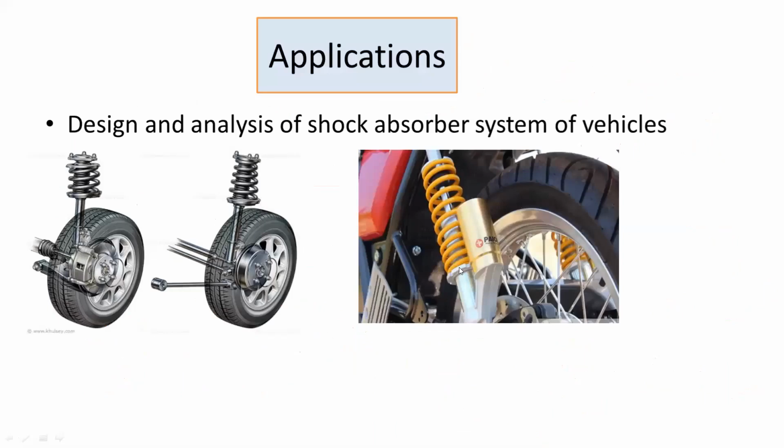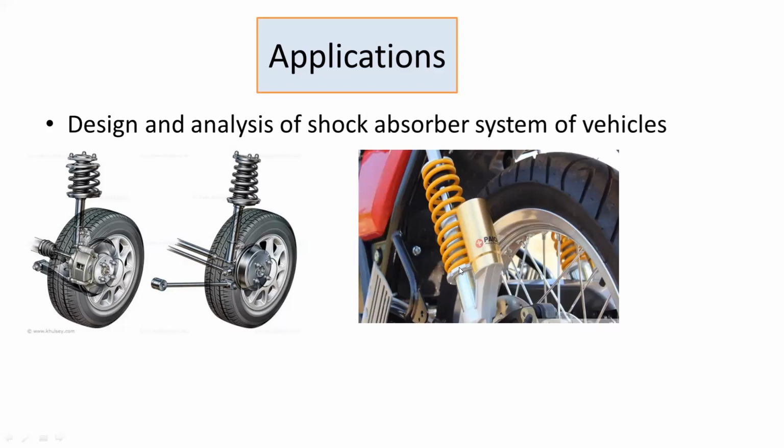So now we will see the applications. Before we start with the actual syllabus, you should know what the applications of these subjects are. In the industry, where are we going to use the knowledge from dynamics of machinery? The first application is the design and analysis of the shock absorber system of vehicles.